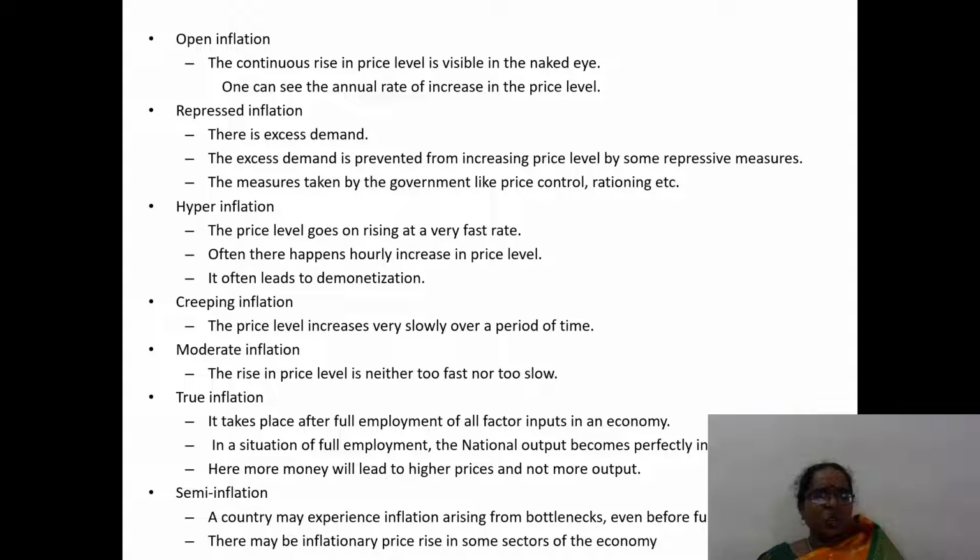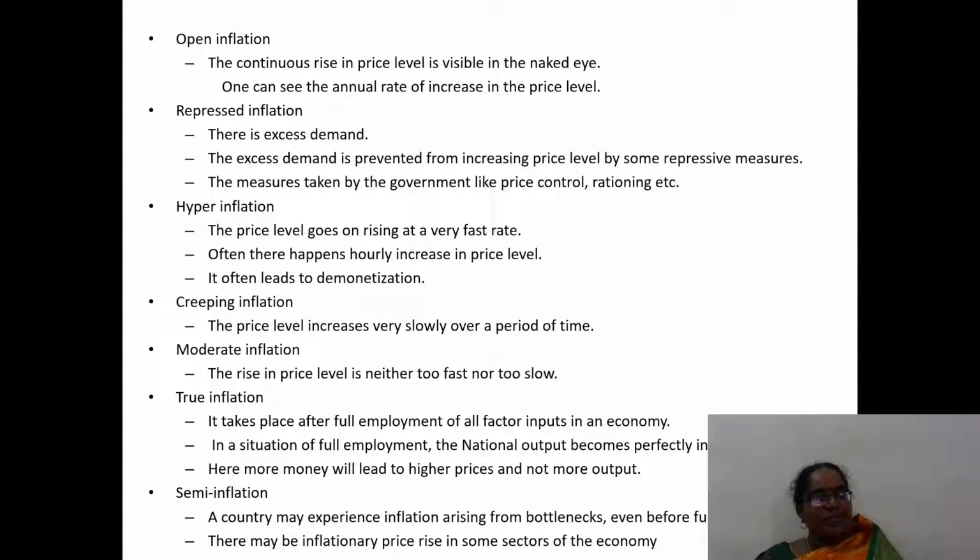Hyperinflation means prices are rising at a very fast rate, often with hourly increases in the price level. Nowadays petrol and diesel prices are also increasing every day, but in hyperinflation the rate may increase every one hour. It leads to demonetization. Creeping inflation means it increases very slowly over a period of time.